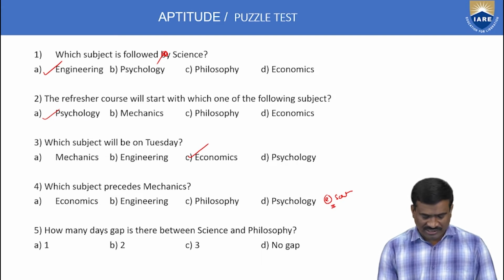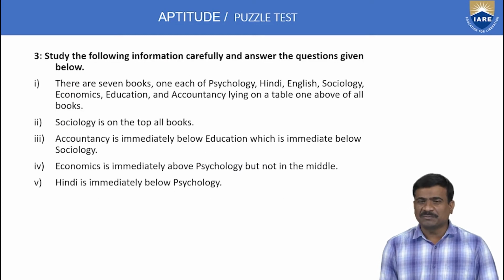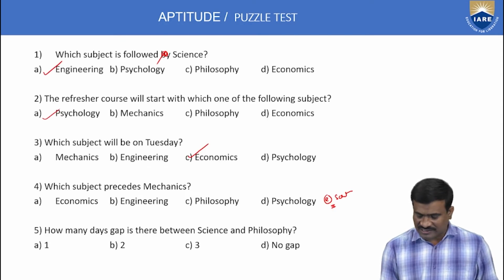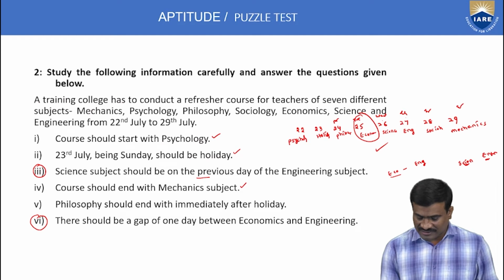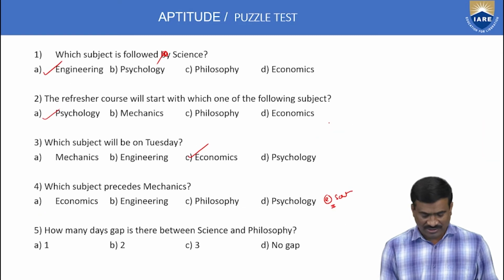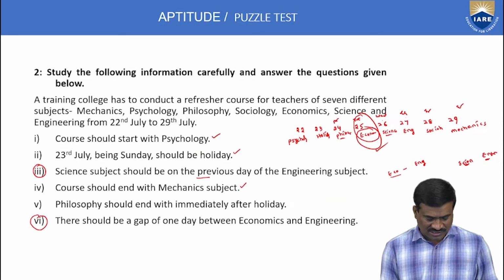Next, how many days gap is there between science and philosophy? Repetitions are not allowed. Consider only sequence order, science and philosophy. Between science and philosophy the subject is only economics. Then the answer is economics, only one subject.